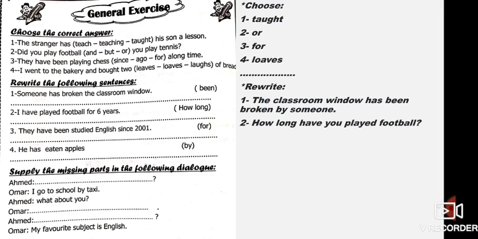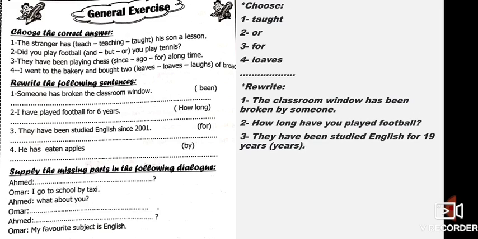They have been studying English since 2001. We want to change the form. I told you that since and for are the same tense. So we just write the sentence as it is, and we change the time. We change from since to for by changing the point of time into a period of time. We will open the time. They have been studying English for 19 years or 4 years. We can write years only. We don't count and we write years.